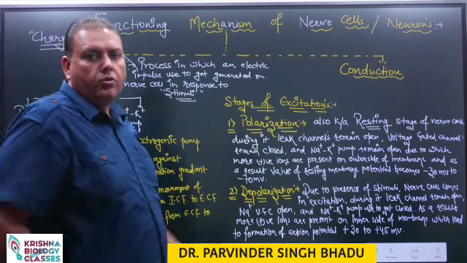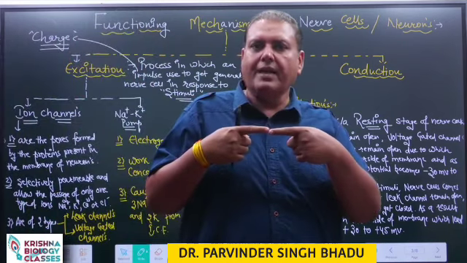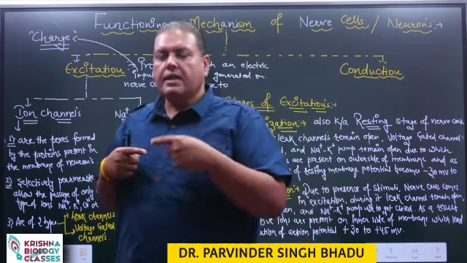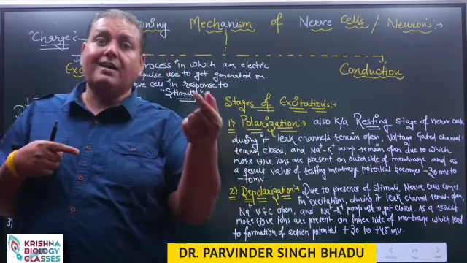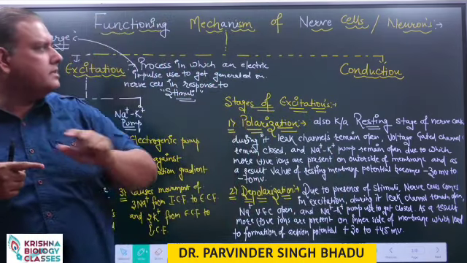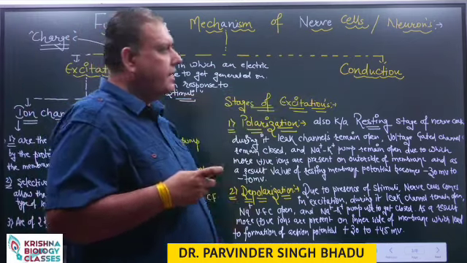Now, two nerve cells never remain in direct contact with each other. The process in which one nerve cell transfers its impulse to another nerve cell is named conduction.